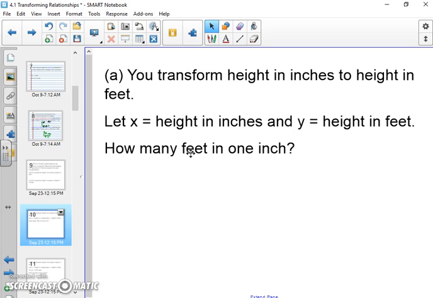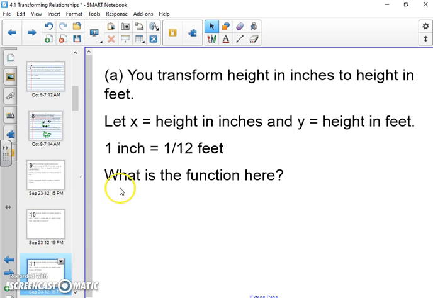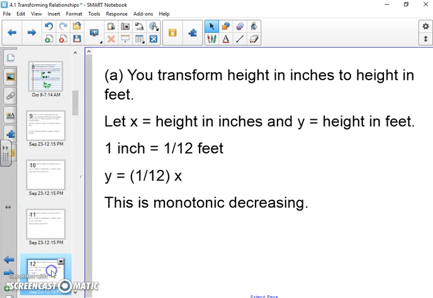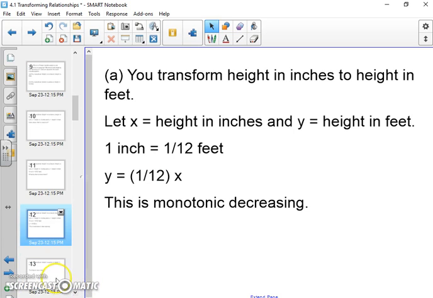So there are 12 inches in 1 foot, but if you're going to transform from inches to feet, what you're actually going to do is you're going to be using a fraction. So if I want to go from inches to feet, I have to convert it by actually multiplying by the fraction 1 over 12. So this is actually monotonic decreasing. Whenever you multiply by a fraction, you're actually decreasing numbers, so that makes sense. If you're multiplying by a whole number, that would actually be increasing, which is actually the next example.